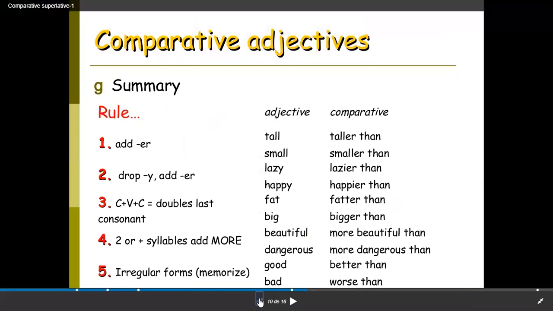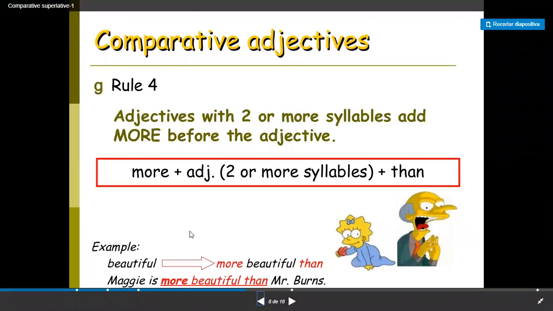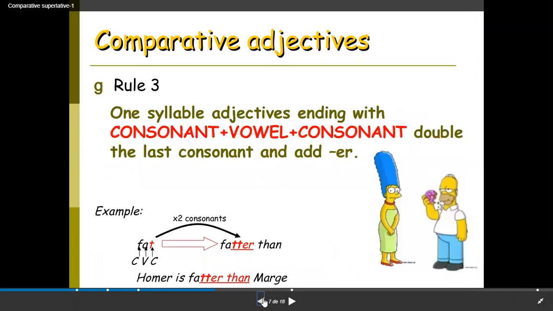Okay. So very quickly then, we have 5 rules. We have irregulars, okay? Some of them change drastically, like this one. Rule number 4, when we have an adjective with 2 or more syllables, we're going to put more and then the adjective. Rule number 3, with the pattern consonant, vowel, consonant, we have to repeat the last consonant plus ER.